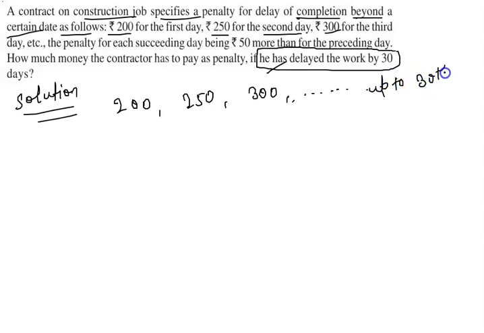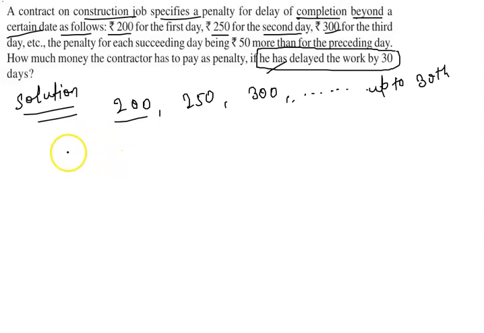For the first day of delay the penalty will be 200 rupees, for the second day 250 rupees, for the third day 300, and the penalty for each succeeding day is 50 rupees more than the preceding day.